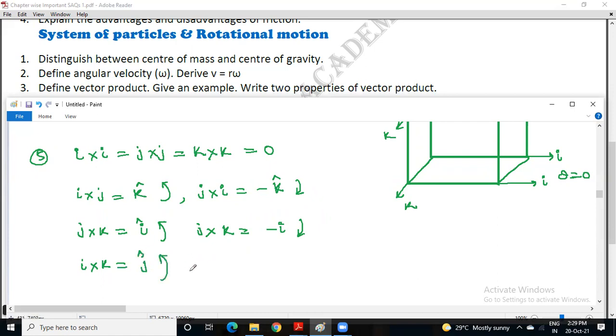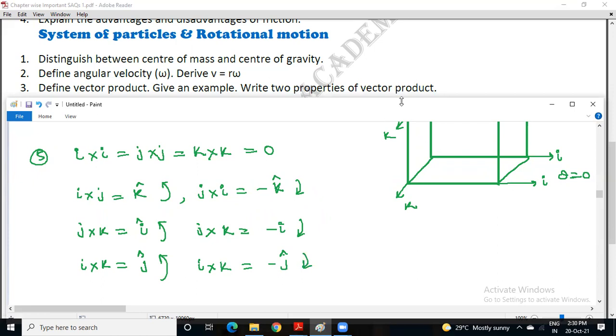If I moves towards K in the clockwise direction, the answer is minus J. So it is important for showing the direction, upwards or downwards.